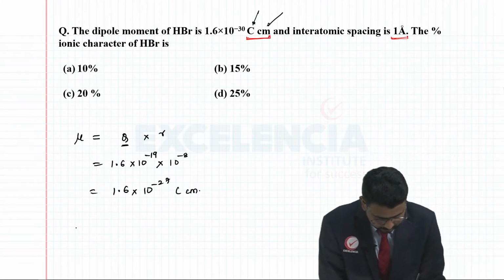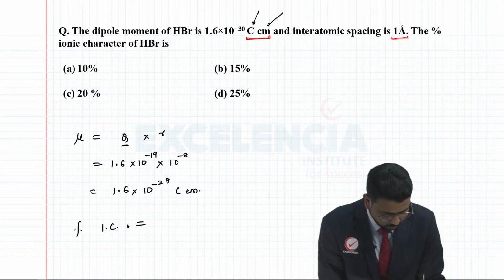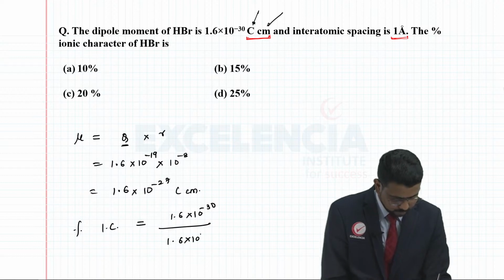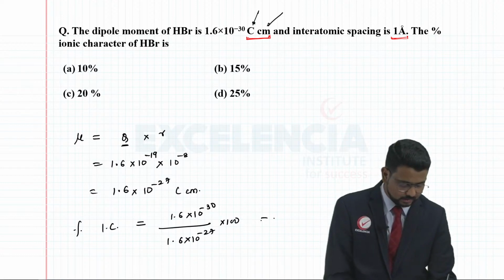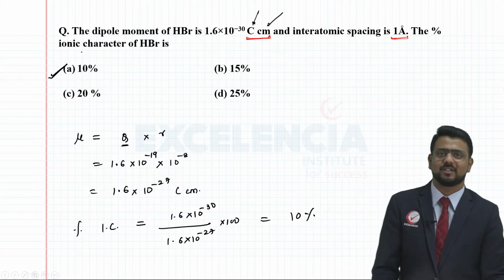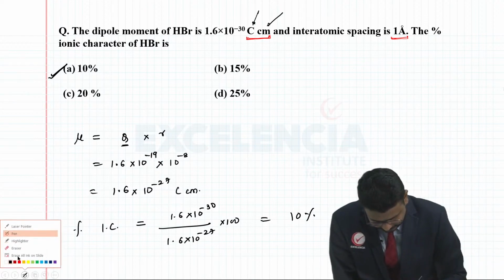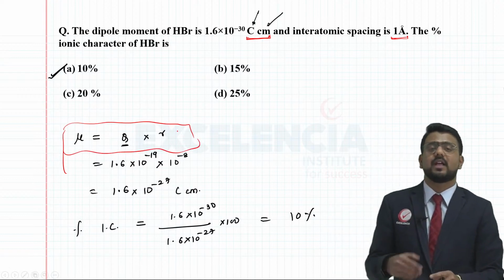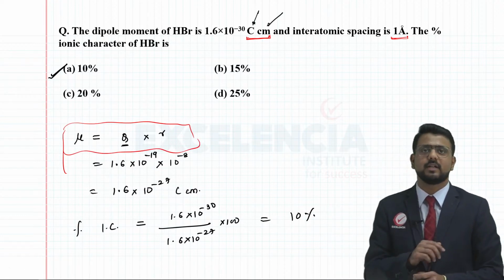If you want to find the percentage ionic character now, you have been given the observed value, so it is observed over theoretical. Here you are going to have 1.6 times 10 to the power minus 30 divided by 1.6 into 10 to the power minus 27, and of course into 100, right? You'll realize that your answer comes out to be 10% here. So your option A is going to be the correct answer. Please remember these kinds of questions and these formulae, if they ask you any question based on percentage ionic character.